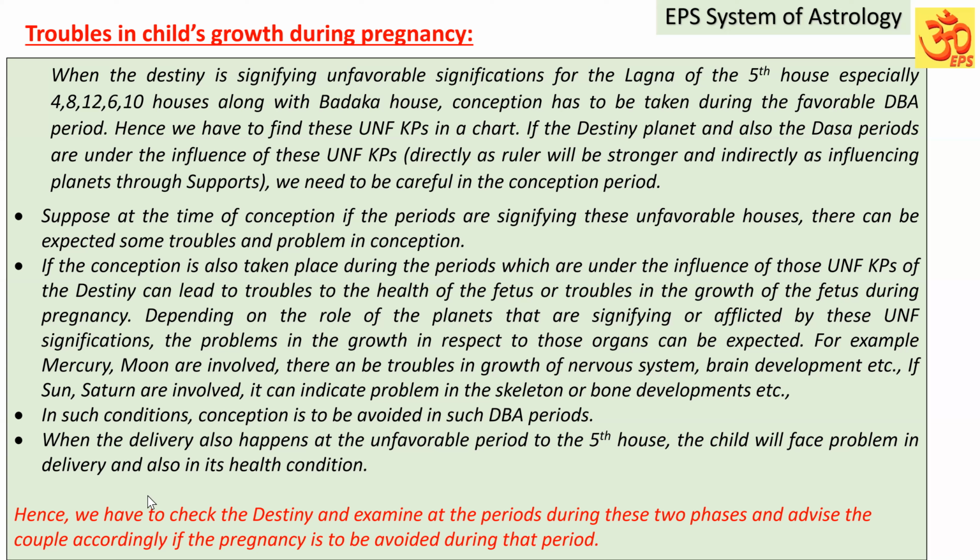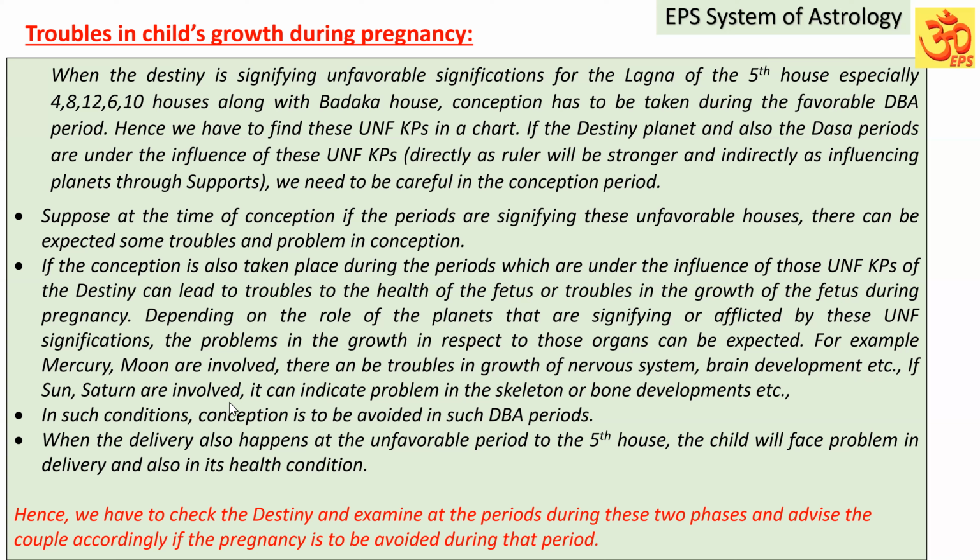So the health of the fetus or troubles in the growth of the fetus during the pregnancy, depending on the role of the planets that are signifying or afflicted by these unfavorable significations, problems in the growth of those organs can be expected. For example, if Mercury and Moon are involved, there can be troubles in the growth of the nervous system and brain development.